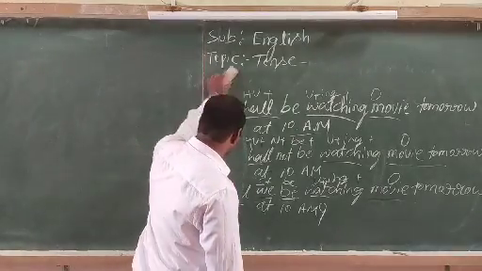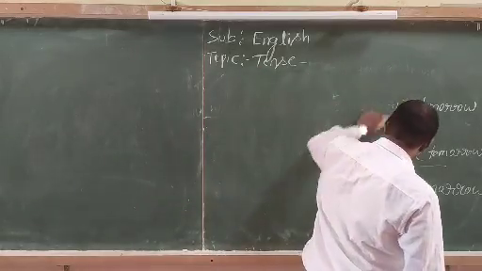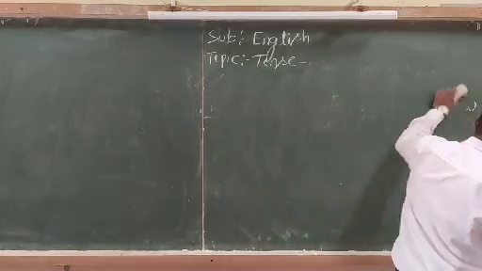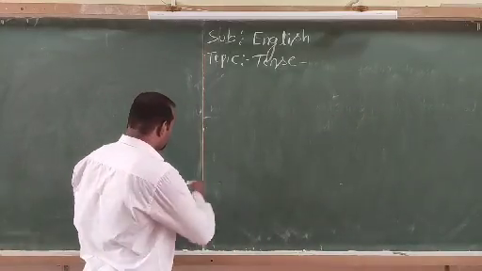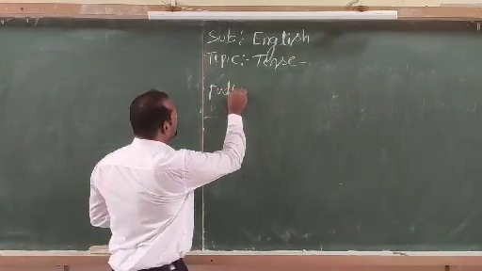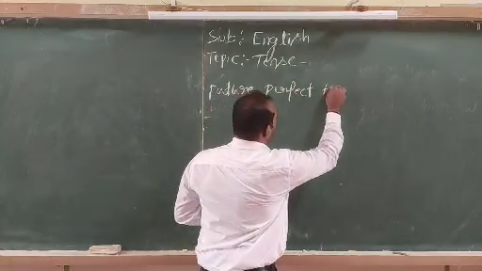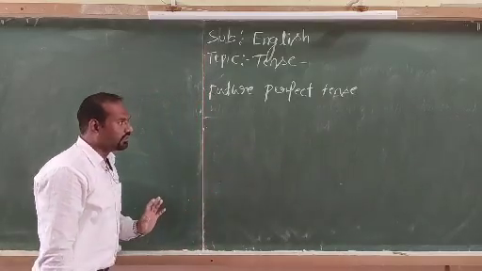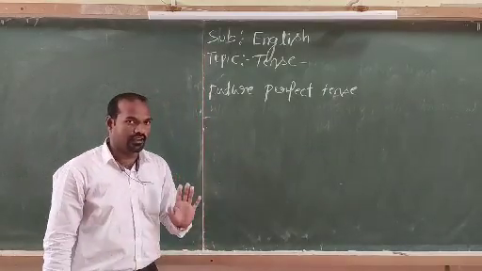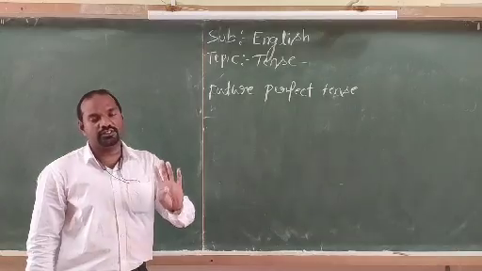Future perfect tense. So here there are two helping verbs: will have and shall have. Shall have is taken if the subject is first person singular.